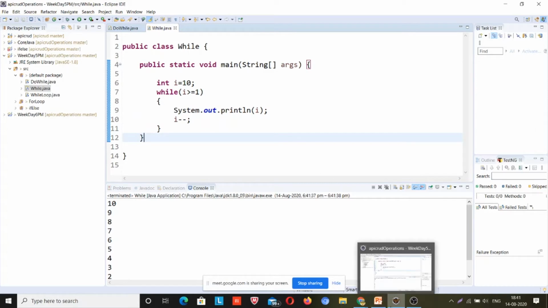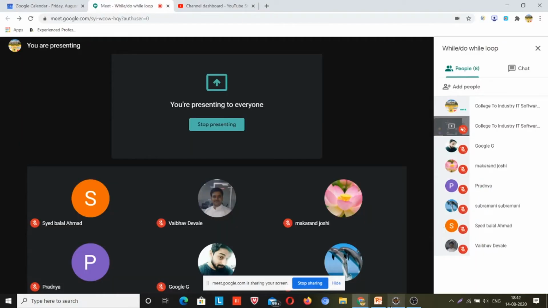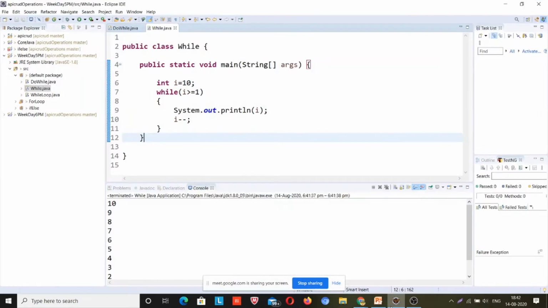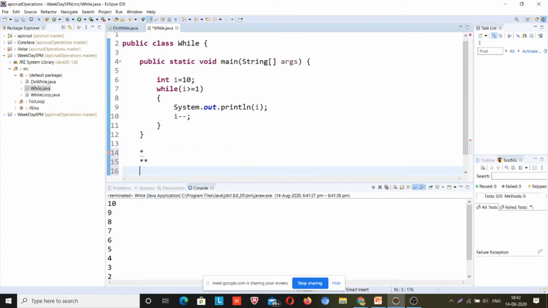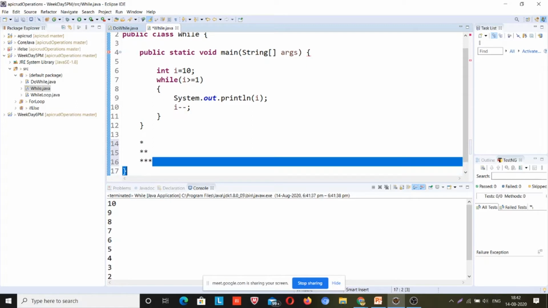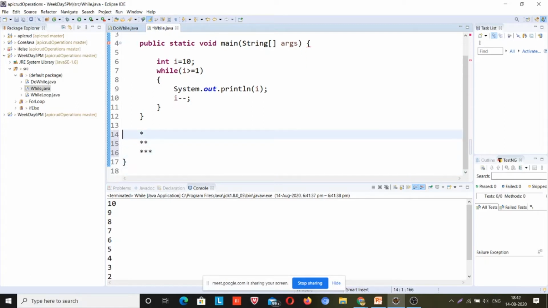Okay, so this was the single loop. Now I want to print this star pattern using while loop. So how can I do it? Let me come here.